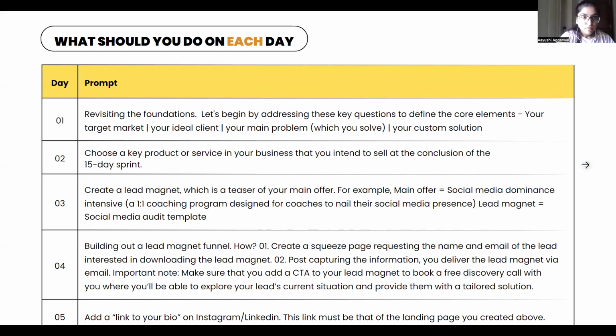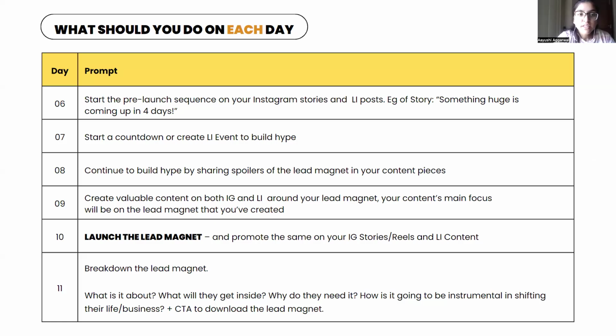Now, on day 6, what we are doing is we're starting the pre-launch sequence on your Instagram stories and LinkedIn posts, right? To build hype so that people are more intrigued as to, okay, what is this person, what is Siddharth going to launch? What is Shivani going to launch? So that builds hype. And it also entrusts people who are intrigued by your services. Those who are already on the edge of buying from you, it makes them hotter.